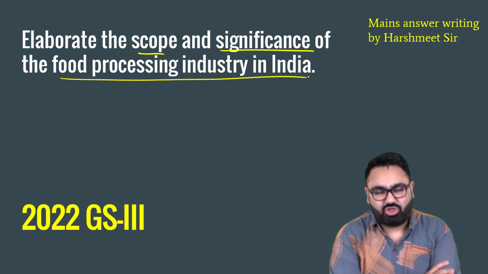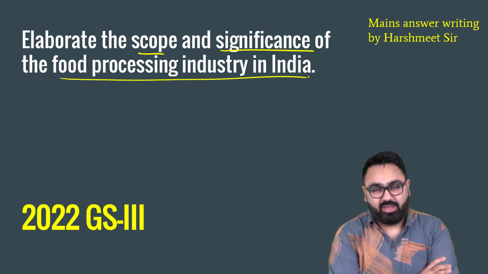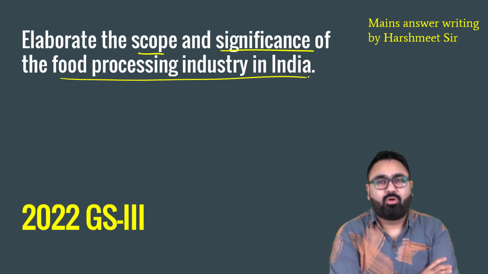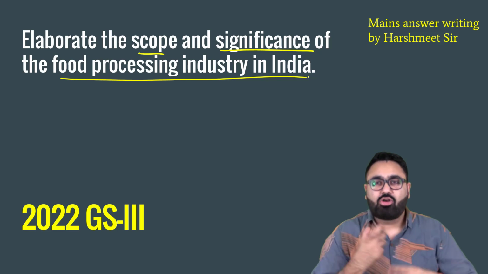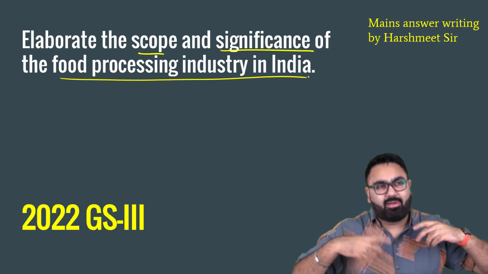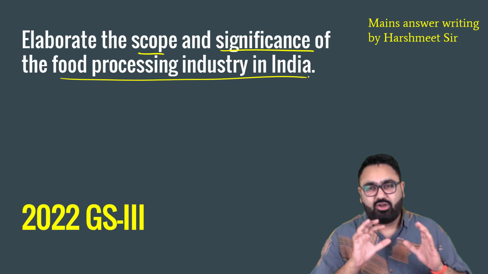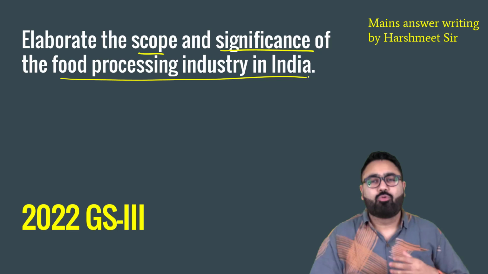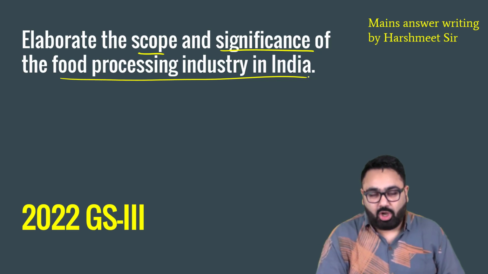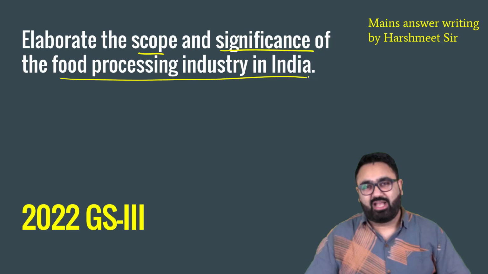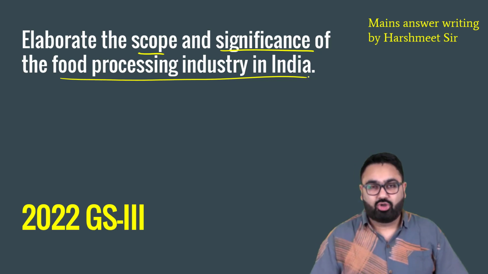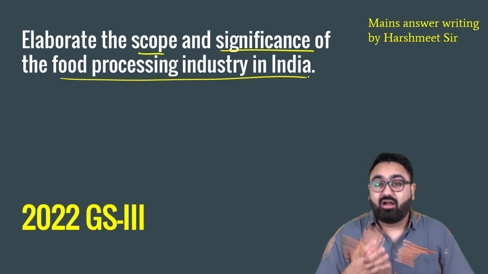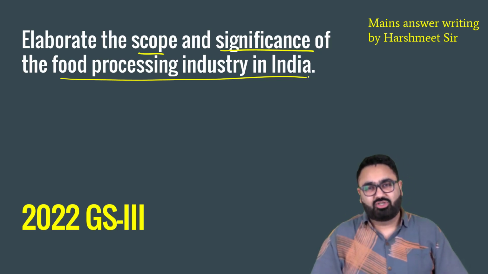The reason why it's not a very unexpected topic is that in the past few years, the government has been talking a lot about food processing industry. There is a lot of talk about government's efforts to double the farmers' income, and the government is trying to push the farmers towards cash crops and also giving a push to food processing industry to make sure that the life of the food produce actually elongates, that the food does not go waste. So there have been a lot of talks about food processing industry. Many mega food parks have also been set up in different parts of the country.